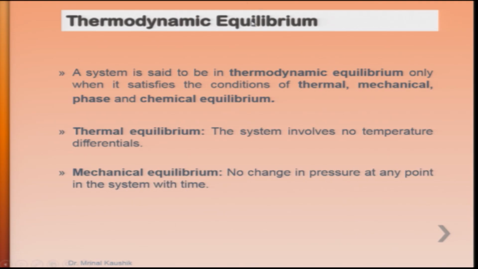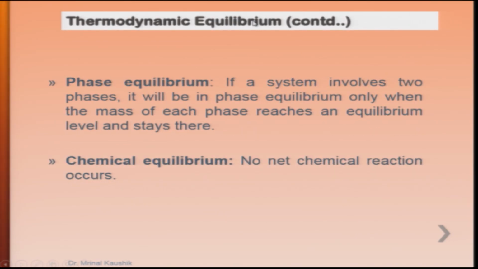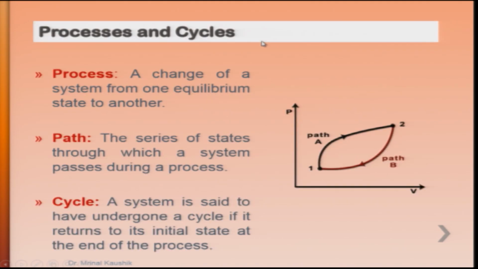Phase equilibrium: when the system involves two or more phases, the mass of each phase should stay in equilibrium. Chemical equilibrium says that no net chemical reaction should occur within the system. When the complete system is in thermodynamic equilibrium, it has to be in thermal, mechanical, phase as well as chemical equilibrium.